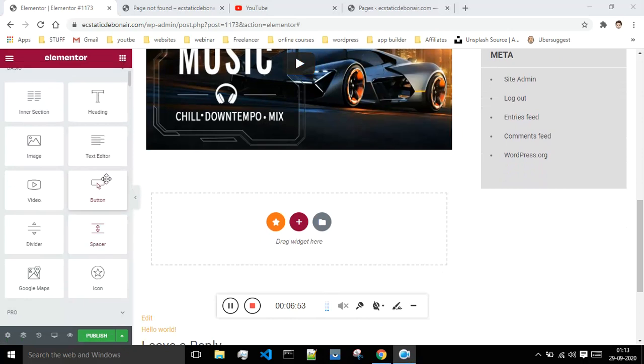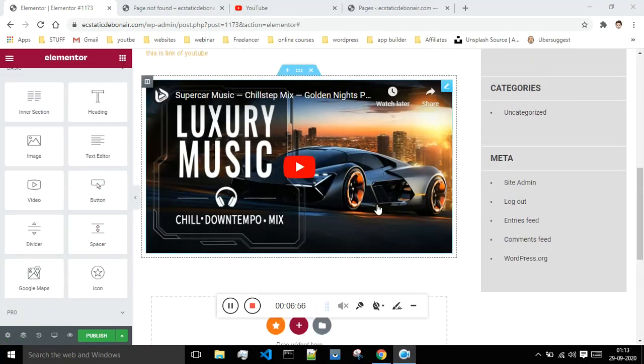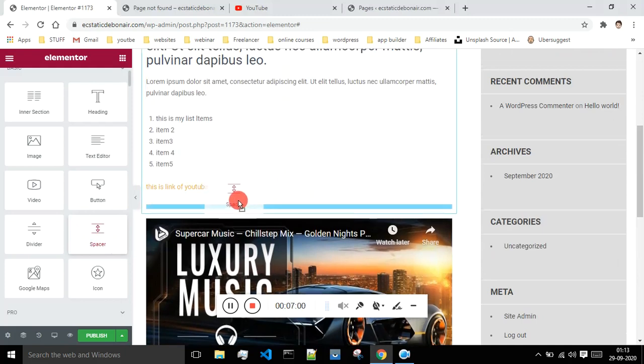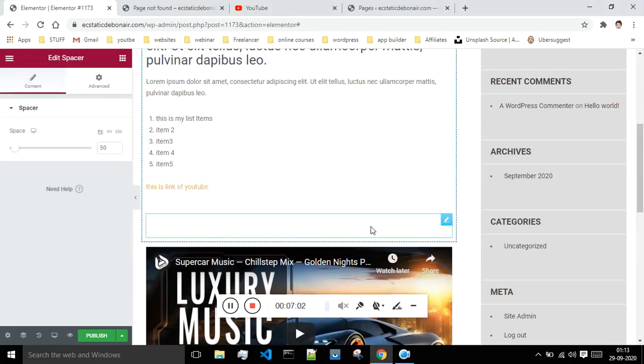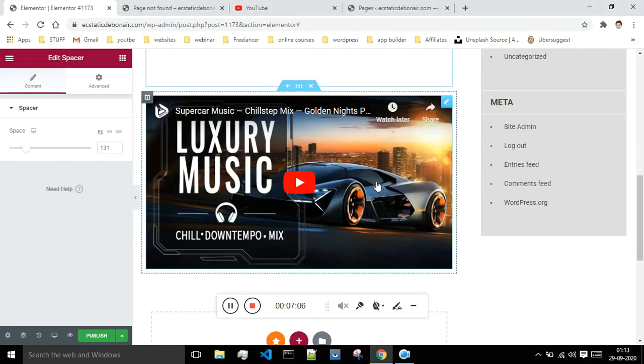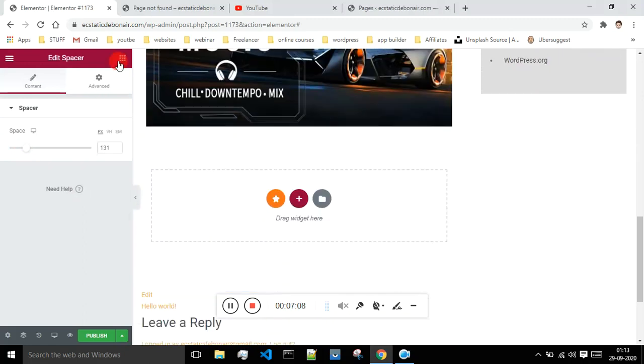And next, if suppose you want the spacing between any two elements, if suppose I want some spacing over here, I will just drag and drop, and now I'm getting this little bit of space. You can just increase the space in order to get a little bit of extra space.